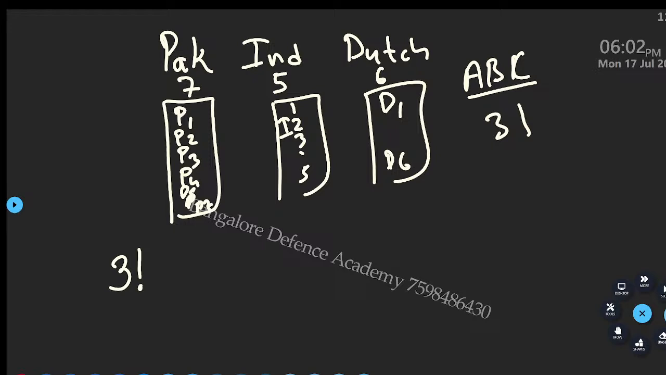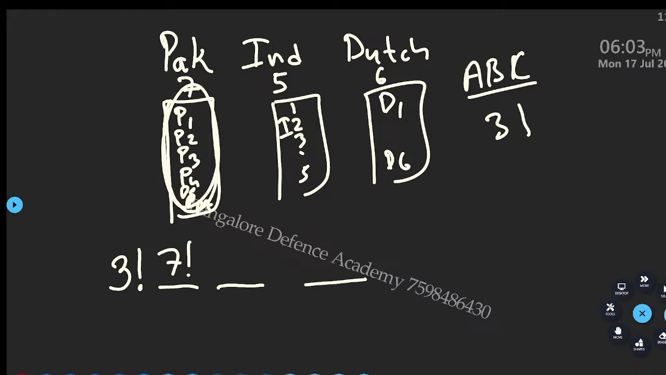Don't talk here, Shreyas. All these Pakistanis are fighting with each other. I will sit first, I will be in the front row. P3 is saying no, I will be in the front row. So there is a fight. Among these 7 people, I don't know which will come first. So how many possible ways to arrange these 7 people? 7 factorial. Do you understand?